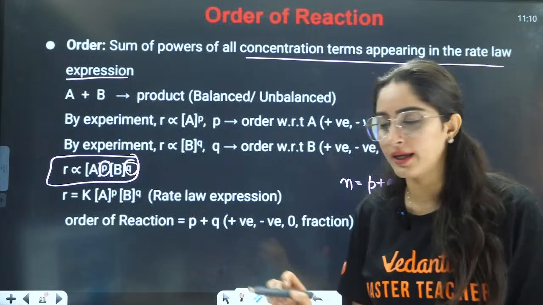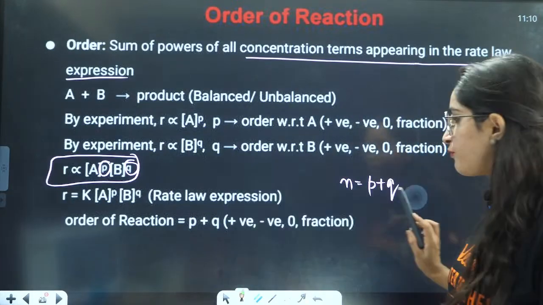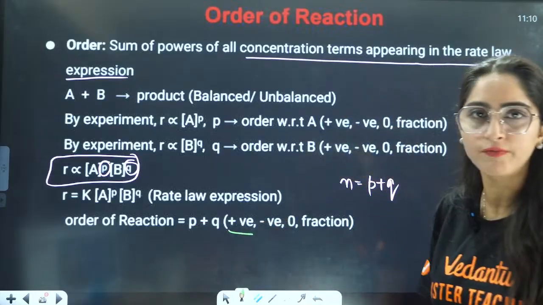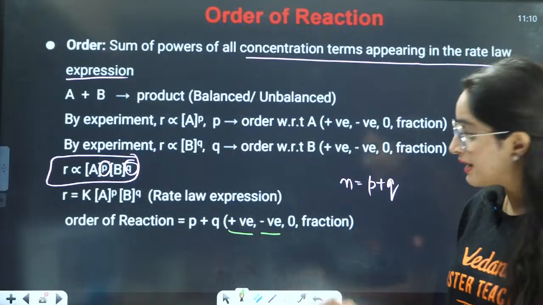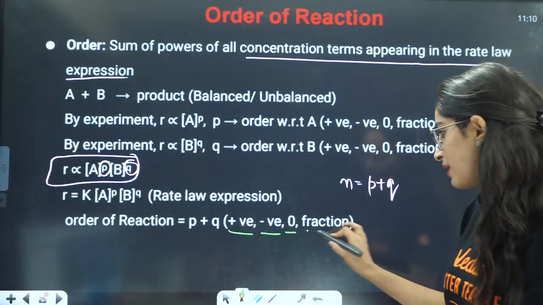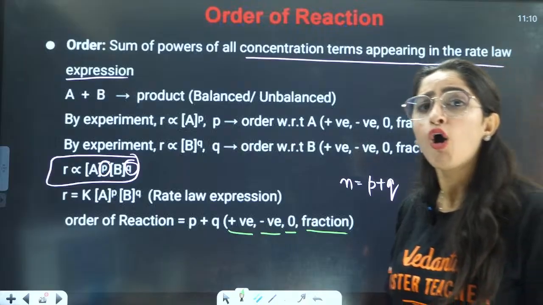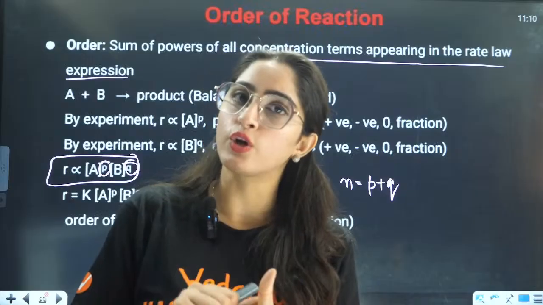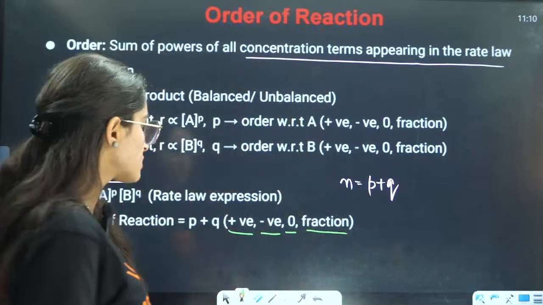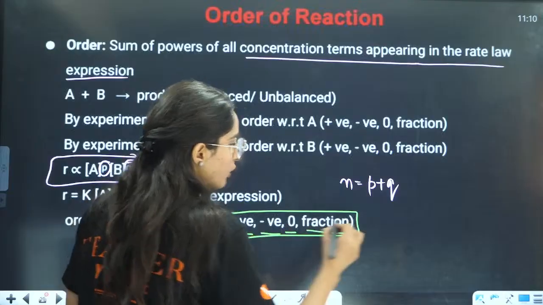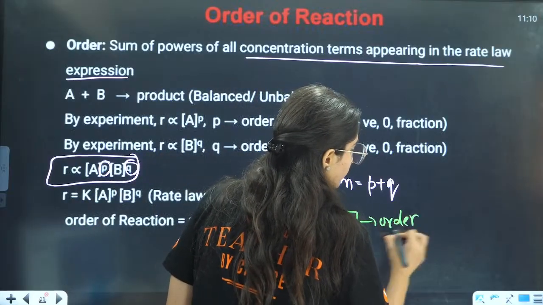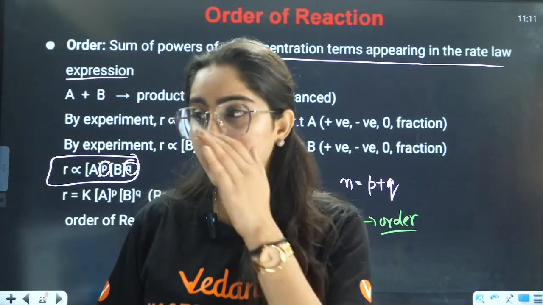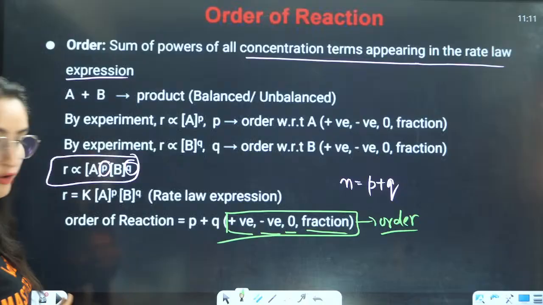Now, next important thing here is what can be the value of order of reaction? Order of reaction can be positive, it can be negative, it can be zero, it can be in fraction also, right? Order of the reaction has no limitation. So this is a very, very important point regarding order of the reaction. They can ask you which of the following is not true for order of reaction. For that, you need to understand the important points for order of reaction.